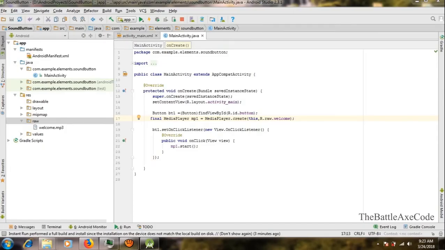Well, as you see, it's a very easy code. I put BT1, MP1. You could choose better names than that. I'll let you choose whatever you want. It's your code. You're gonna write it. You're gonna use it the way you prefer using it.